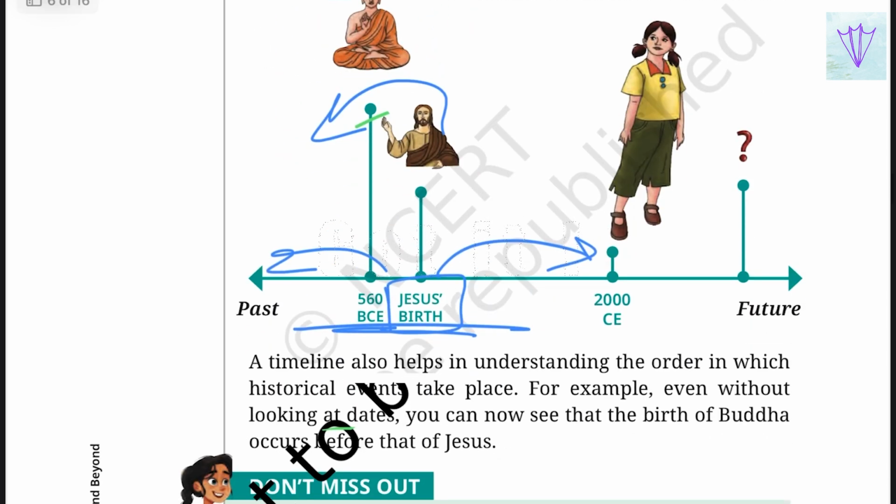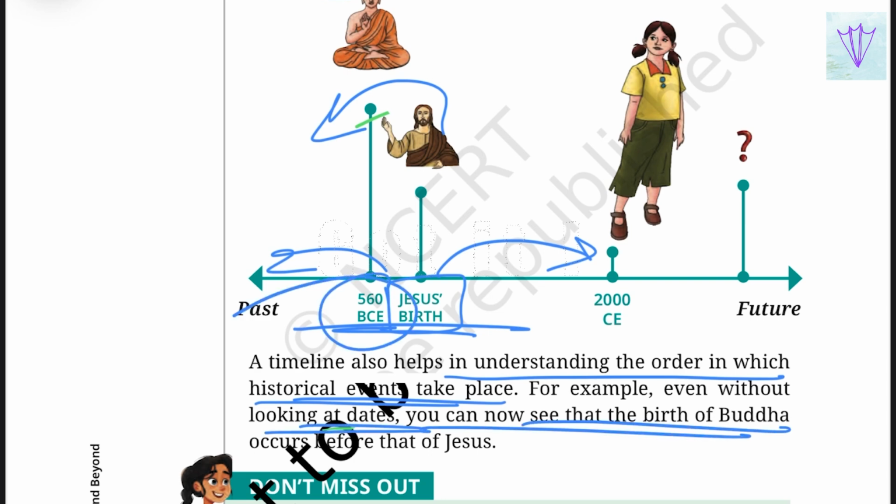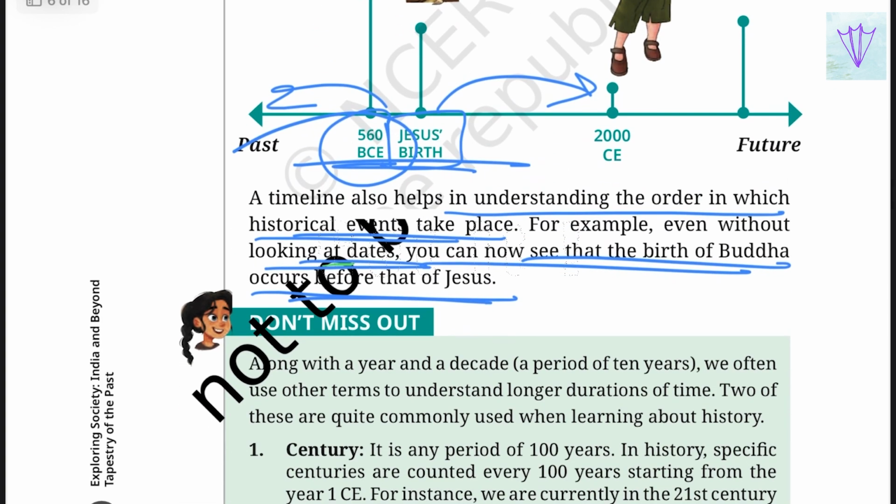A timeline also helps in understanding the order in which historical events have taken place. For example, even without looking at the particular date, you can see the birth of Buddha occurs before that of Jesus Christ. So these are the uses of a timeline.